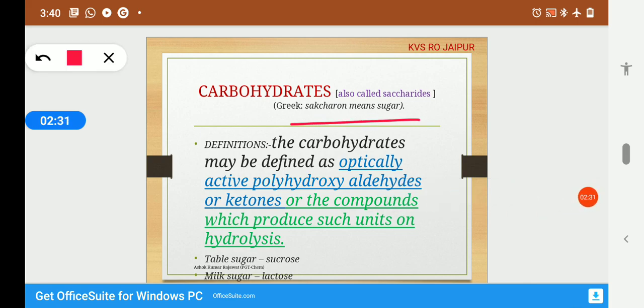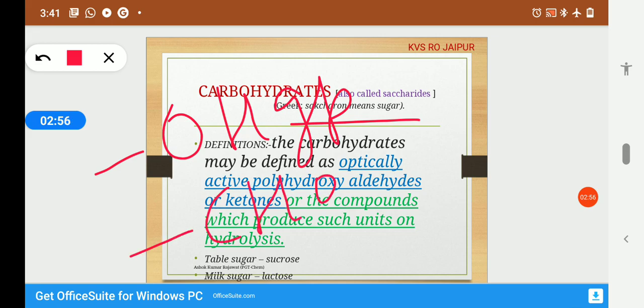Definition: the carbohydrates may be defined as optically active polyhydroxy aldehydes or ketones, or the compounds which produce such units on hydrolysis. Now, the carbohydrates are optically active compounds which have many OH groups in their structure. Polyhydroxy means many OH groups, with aldehyde or ketone as functional group.